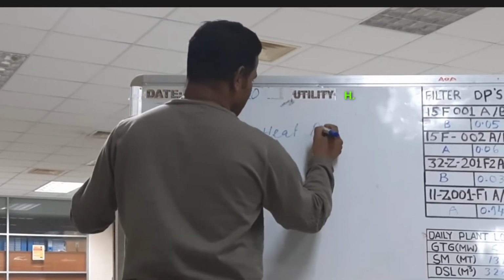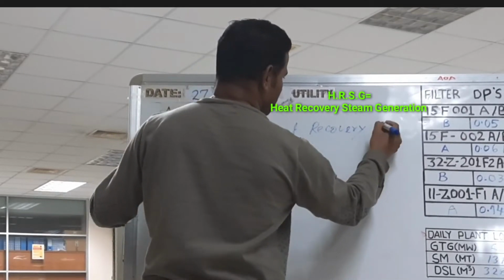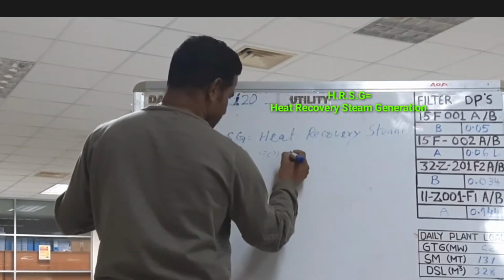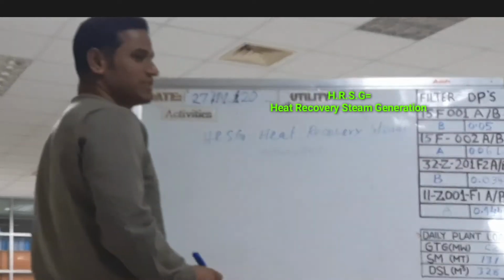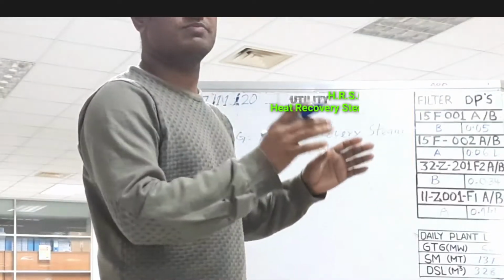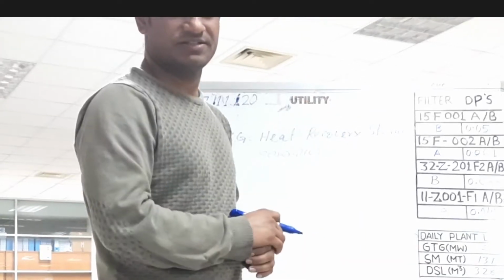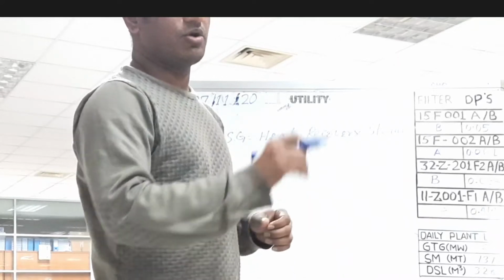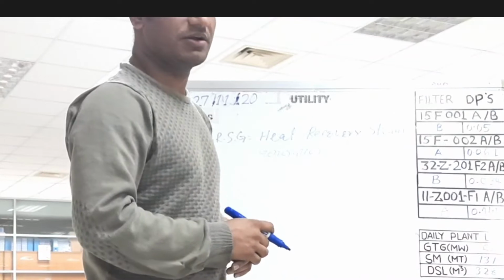HRSG means heat recovery steam generation. Okay. So HRSG is one type of boiler. So what is the boiler? Boiler is a closed vessel where steam is produced by heat. This is called boiler. So normally, on the basis of construction, there are two types of boiler.